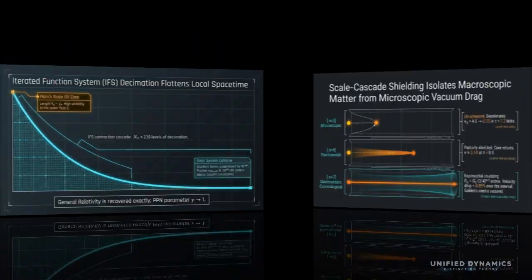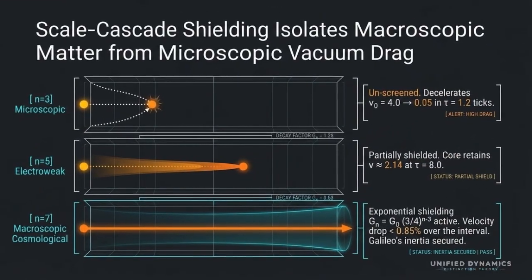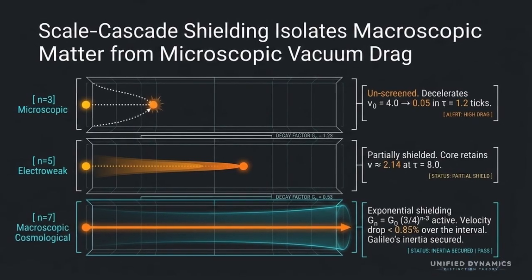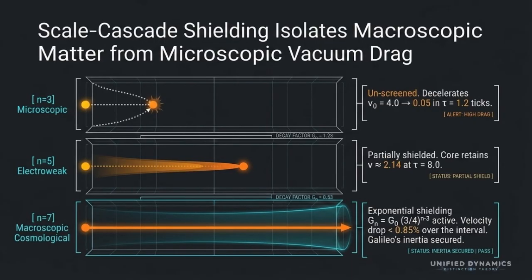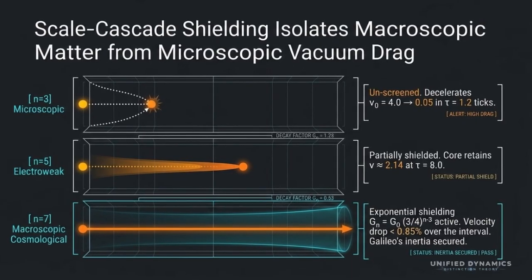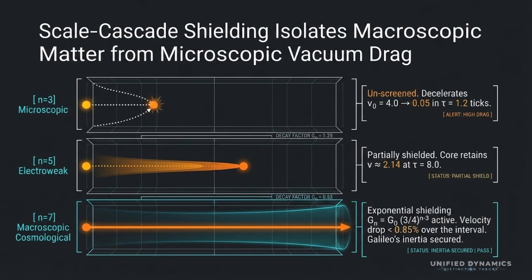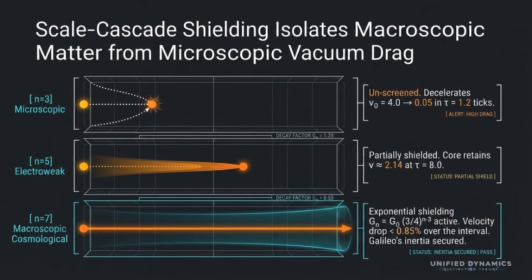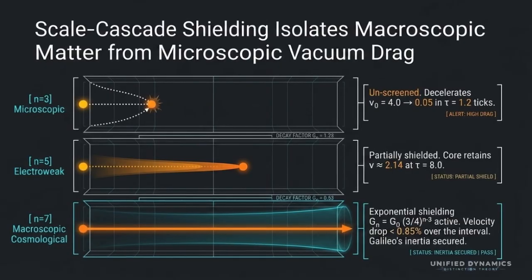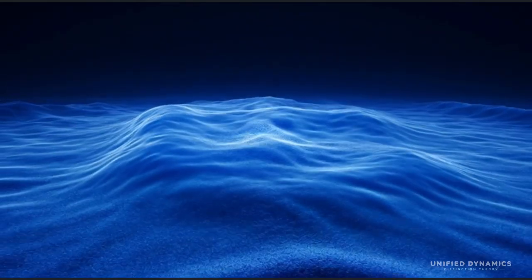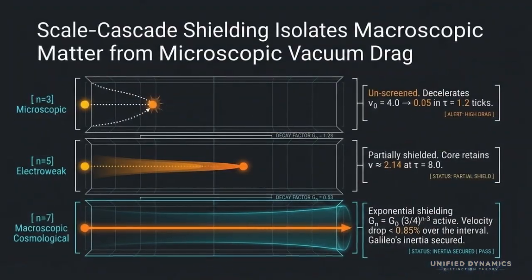This slide is about why macroscopic matter does not get destroyed by microscopic vacuum drag. At the microscopic scale, the model says an unshielded object loses velocity almost immediately. At the intermediate electroweak scale, the shielding is partial, so some core structure remains. And at the macroscopic or cosmological scale, the shielding becomes strong enough that motion remains stable. The idea is that matter is protected by a scale cascade, so the same substrate can be active and volatile at tiny scales, but effectively smooth and stable at large scales.